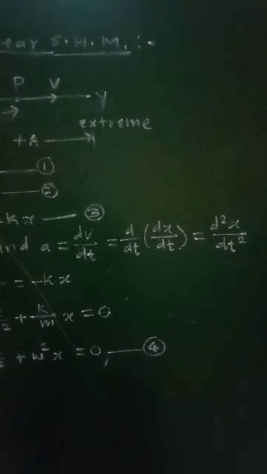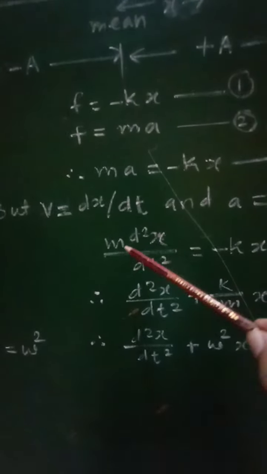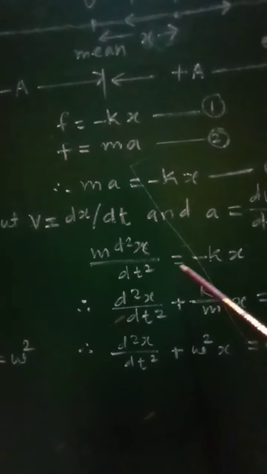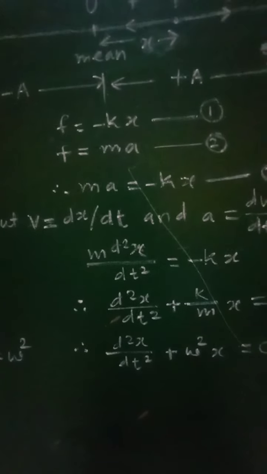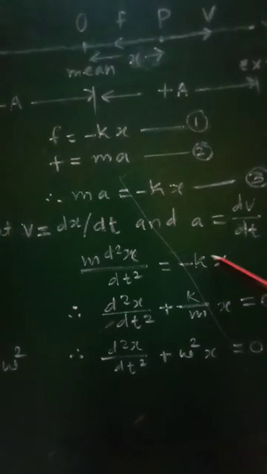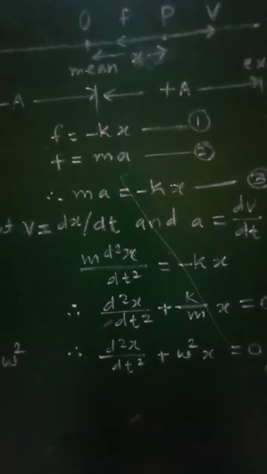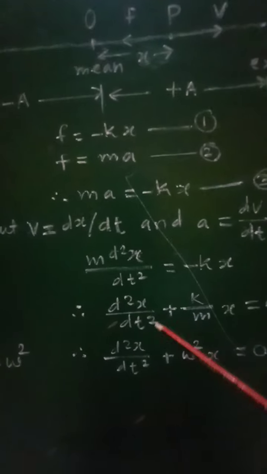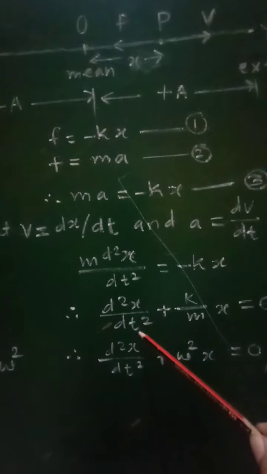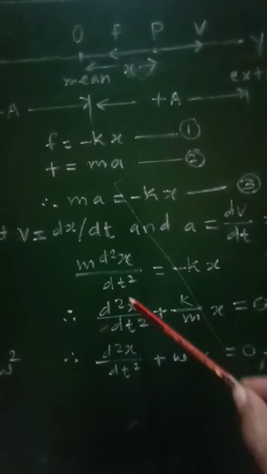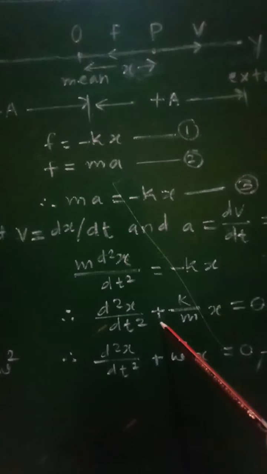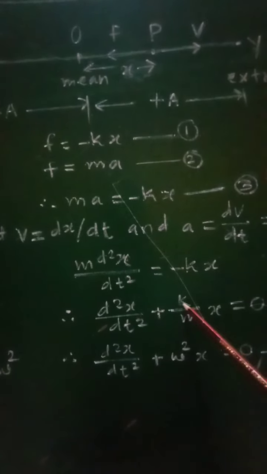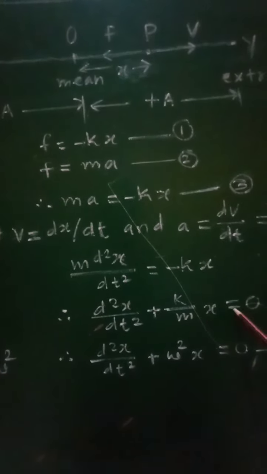Now putting this value of acceleration in equation 3, we will get m d square x by dt square equal to minus kx. Now divide this equation by m and take this minus kx towards left side. Therefore we can write d square x by dt square will remain as it is. This minus will become plus, k by m, x equal to 0.